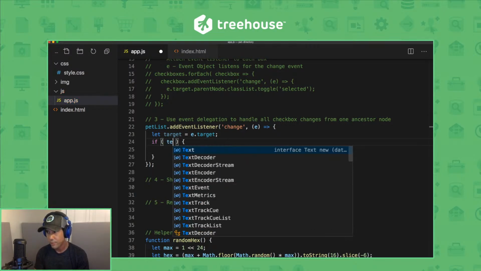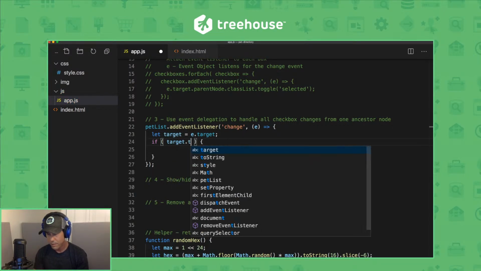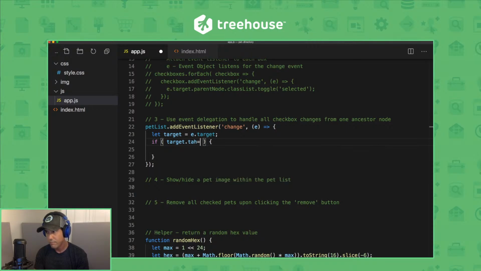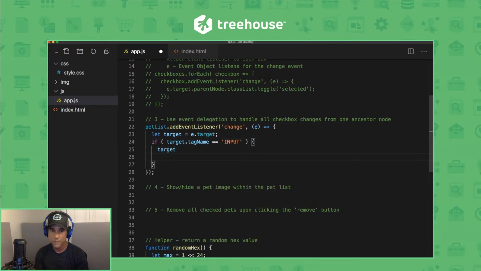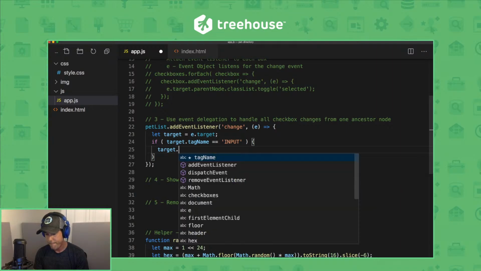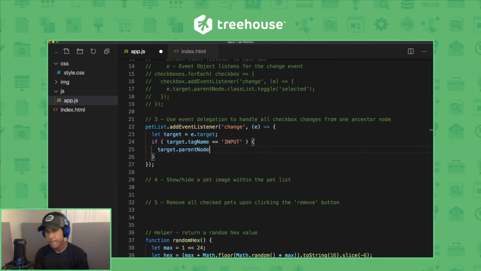So as a condition, we'll say if target.tagName strictly equals input, we're going to do something with the target. Again, this selected class I'm using here has already been defined in the CSS, as I mentioned. Okay, so getting back to our code.